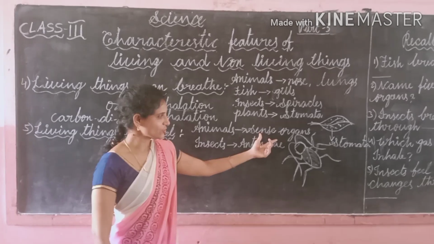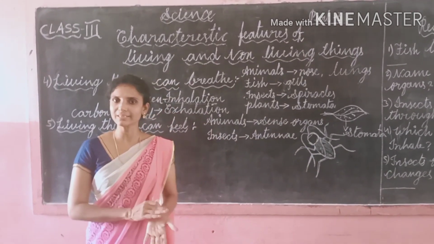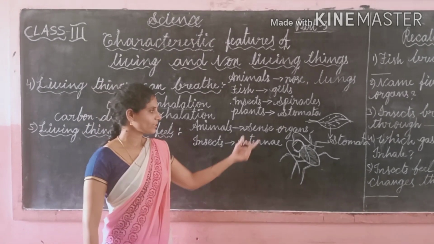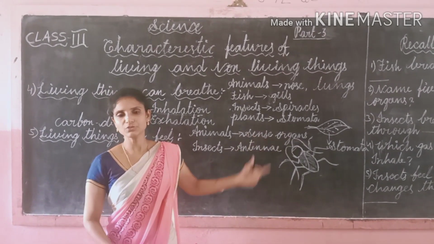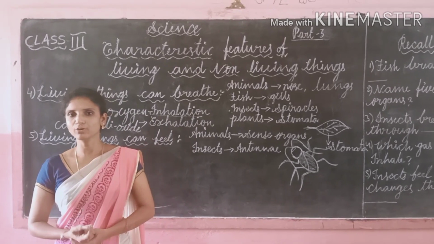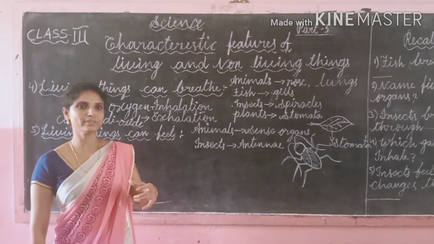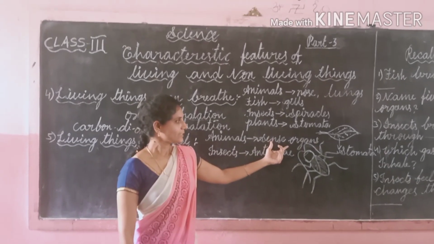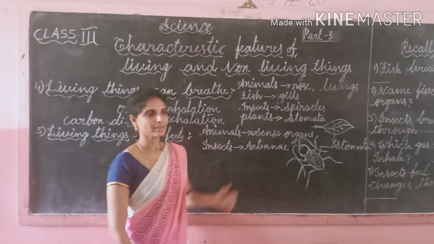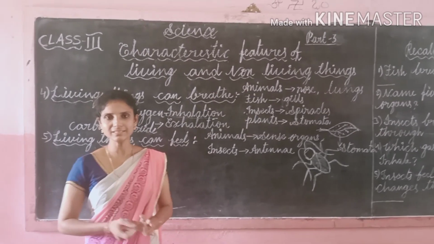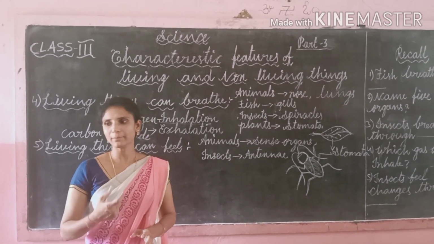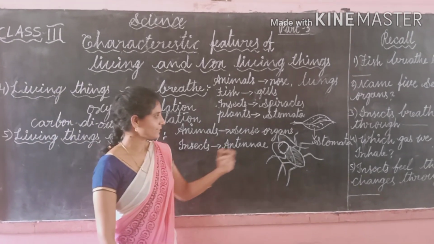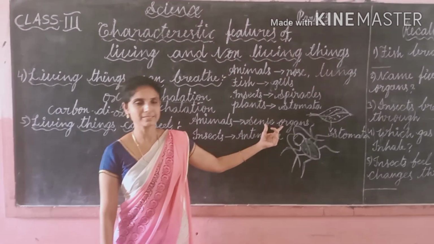But what are sense organs? What is the difference between organs and sense organs? Organs means normal body parts. And the sense organs are the organs which help us to know about the world, to get information. These are the windows of our body. We can get information about what happens around us through the sense organs.